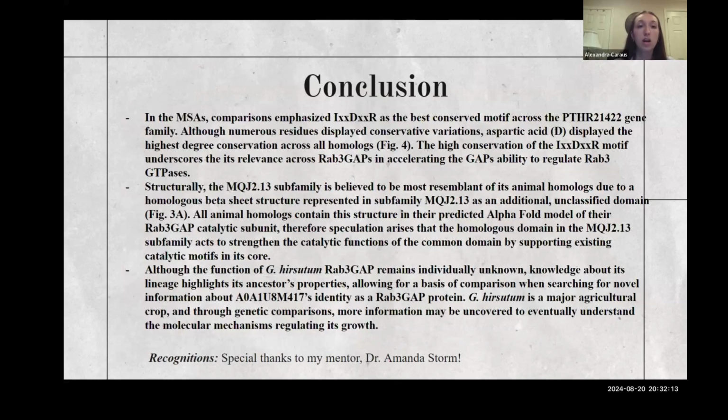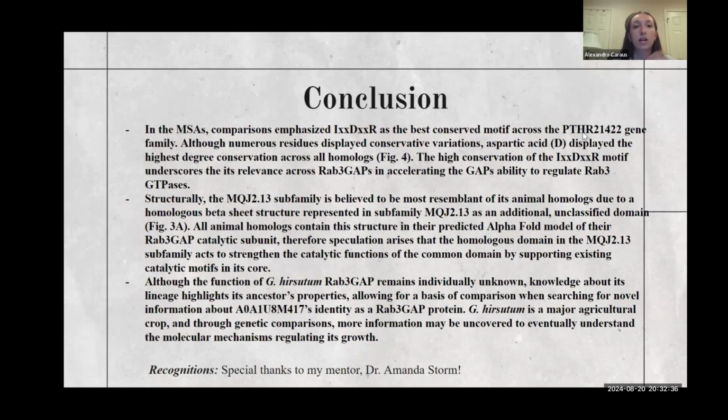So in conclusion, the multiple sequence alignments emphasized the IDR motif as the best conserved motif throughout the Rab3GAP gene family. And although numerous residues displayed conservative variations, aspartic acid displayed the highest degree of conservation across all the homologues, which was part of the IDR motif. And this might underscore its relevance across the Rab3 GAPs in accelerating the GAP's ability to regulate the Rab3 GTPases.